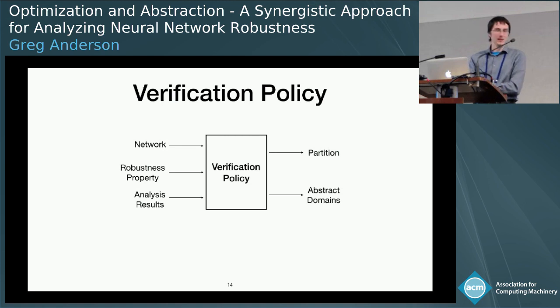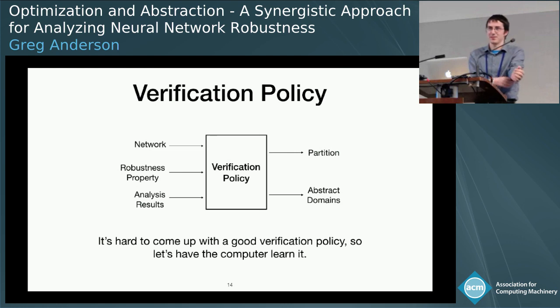But there's a problem here, which is that we're analyzing neural networks. And neural networks in general are quite opaque. They're not very intuitive, and they're hard to interpret. And because of that, it's unclear how we should really write this verification policy. It's unclear what kind of policies will give us good results. But lucky for us, we're doing machine learning. And so, as is usual in machine learning, when something is hard, we can just make the computer do it. So that's what we're going to do here. We're going to learn a verification policy.